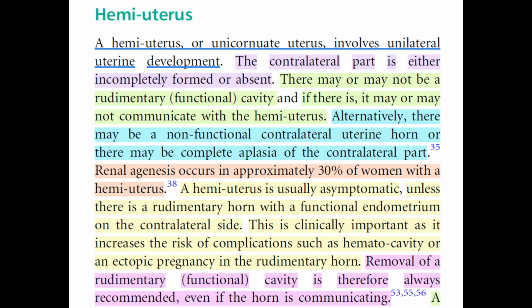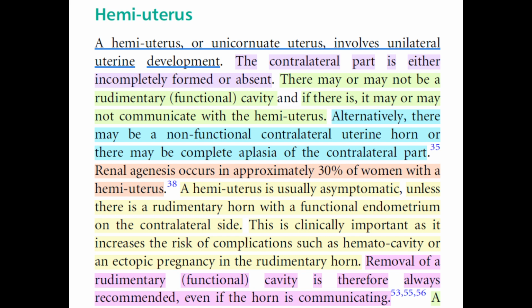Hemi-Uterus. A hemi-uterus or unicornuate uterus involves unilateral uterine development. The contralateral part is either incompletely formed or absent. There may or may not be a rudimentary, functional cavity, and if there is, it may or may not communicate with the hemi-uterus. Alternatively, there may be a non-functional contralateral uterine horn, or there may be complete aplasia of the contralateral part. Renal agenesis occurs in approximately 30% of women with a hemi-uterus.